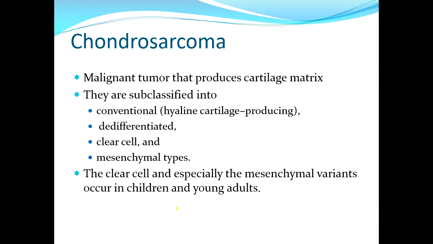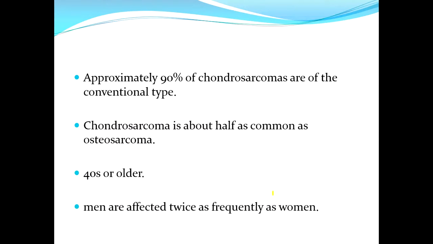Chondrosarcoma. It is a malignant tumor that produces cartilage. It is subclassified into conventional type, dedifferentiated, clear cell, and mesenchymal. Clear cell and mesenchymal variants, they occur in children and young adults. 90% of chondrosarcomas are of conventional type.